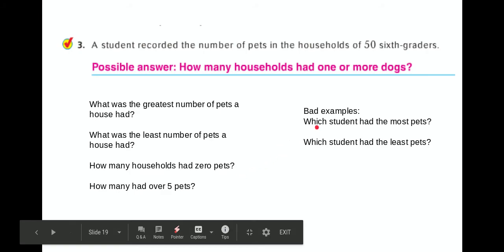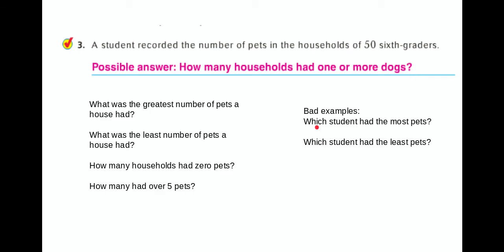What you can't ask, though, because it won't give you a number, is which student had the most pets, which student had the least pets. Yes, they're using superlatives, most and least, but your answer is going to be the name of a student, and it won't be a number. Your answer needs to be a number for a statistical question.